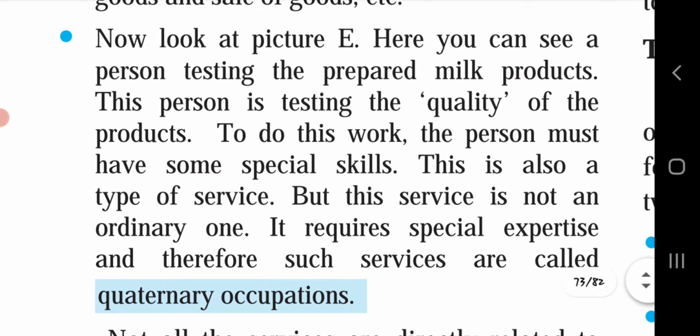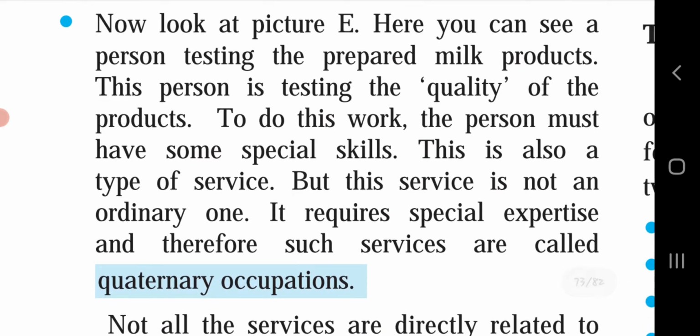Now look at the picture E. Here you can see a person testing the prepared milk products. This person is testing the quality of the product.